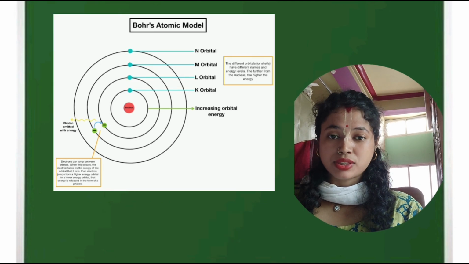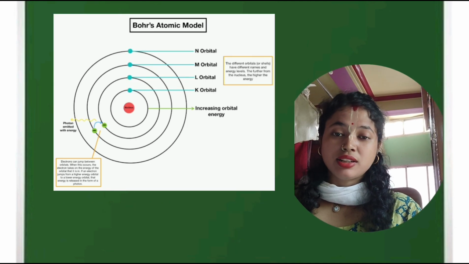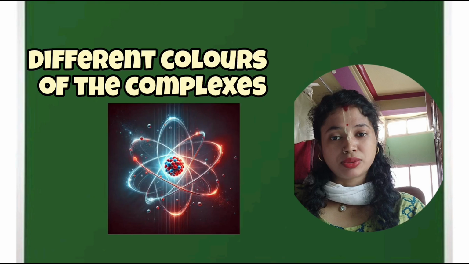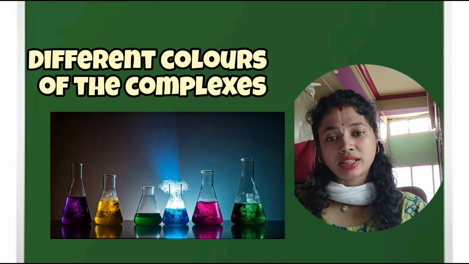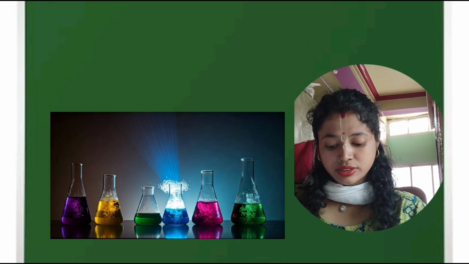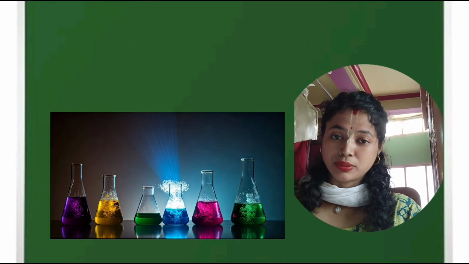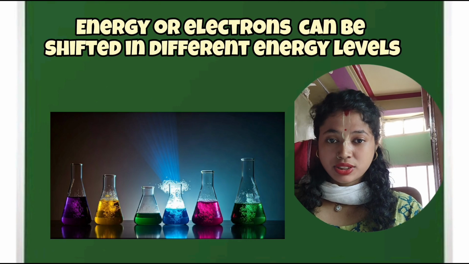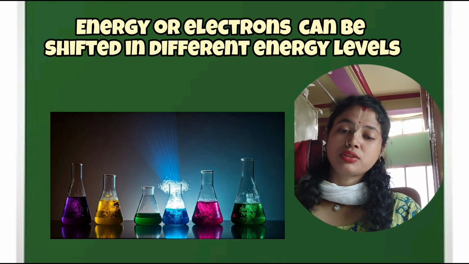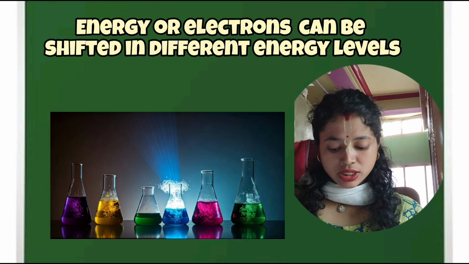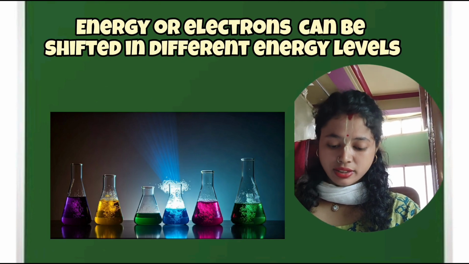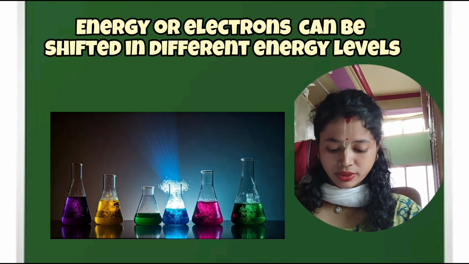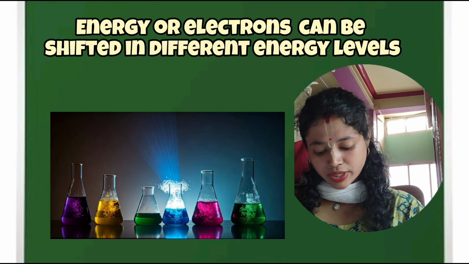That process also explains the different colors of complexes, the different colors of different chemical substances, and why it is happening. These things are explained by the principle that an electron can absorb energy and go to the next level. It can jump from a low energy level to a higher energy level by absorbing energy. At a high energy level, it is called the excited state. So this way it was going on. Then Maxwell came